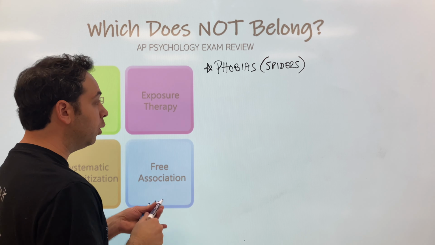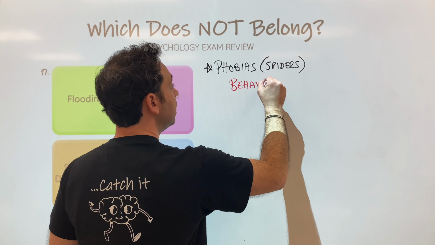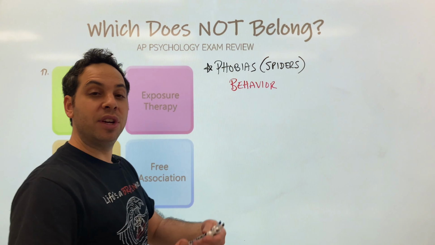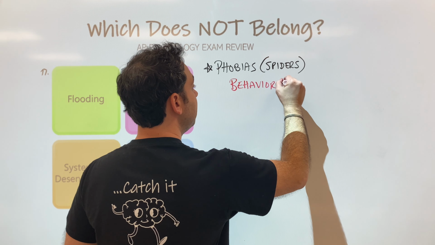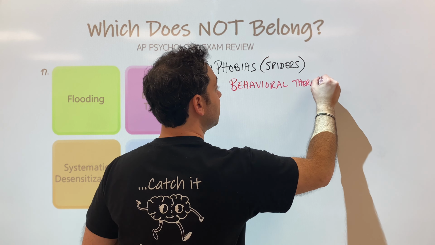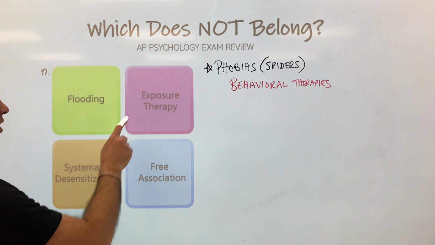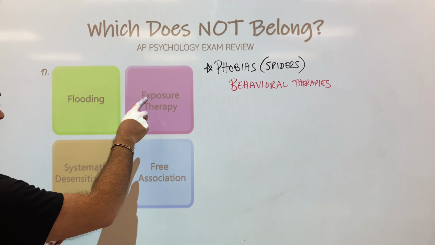Well, what we would do is typically something called behavioral therapies, where we change the behavior of the patient. So we have behavioral therapies. There are many types of behavioral therapies, and a few of them are on this list. Okay, let's start with exposure therapy. This is the big one.